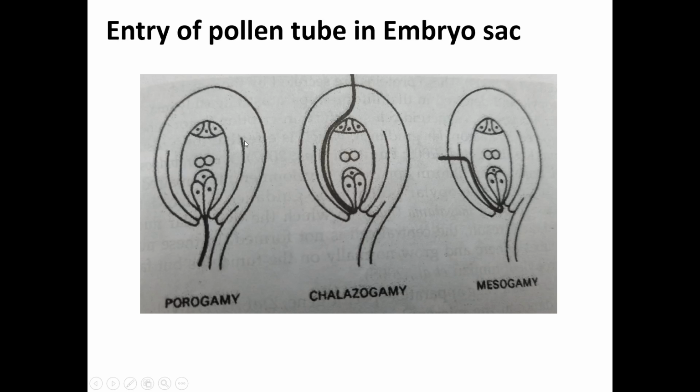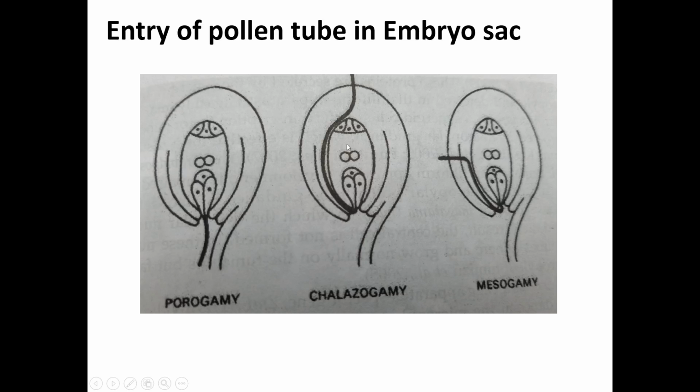Now pollen tubes enter the ovule by 3 different mechanisms. They are called porogamy, chalazogamy, and mesogamy. Now let us see first of all porogamy. When the pollen tube enters the ovule through the micropyle, it is called porogamy.